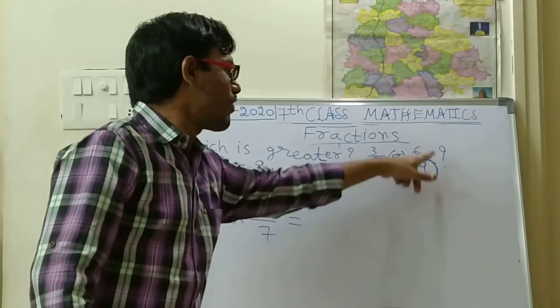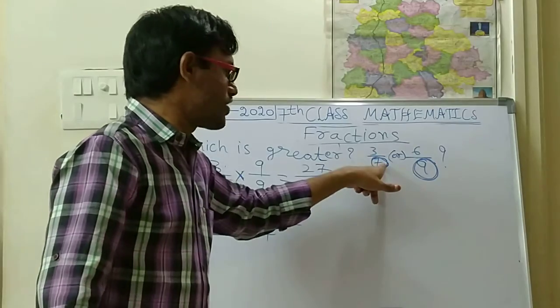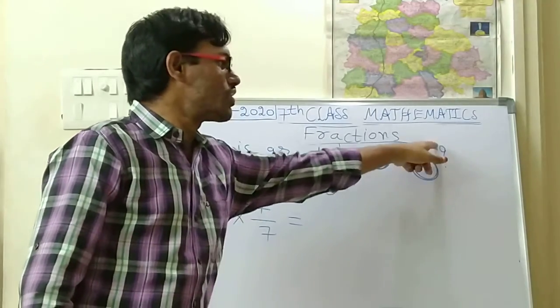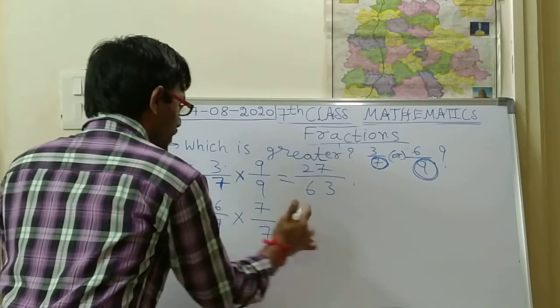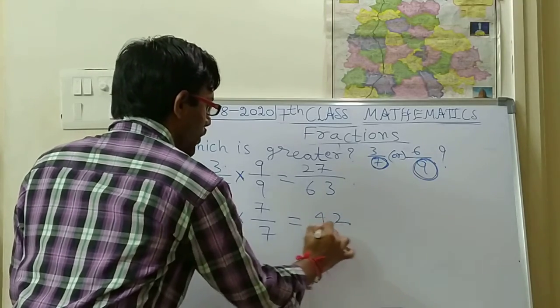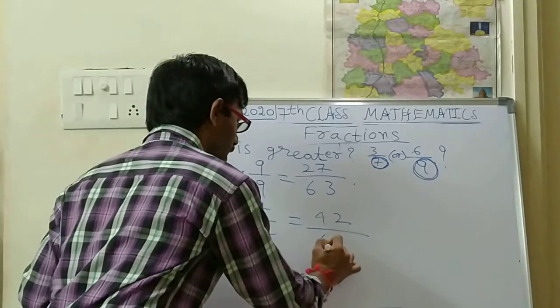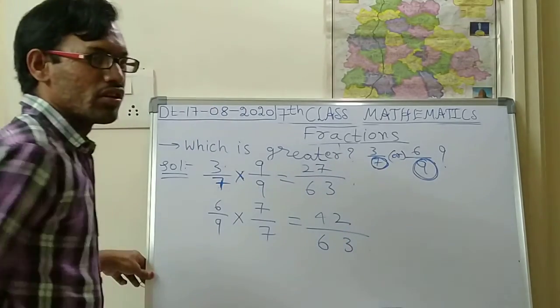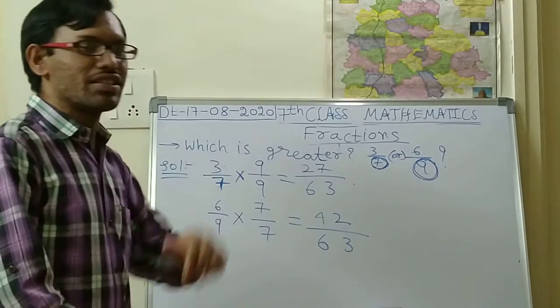For the second fraction, you should multiply with the first denominator on both sides, numerator and denominator. So 6 sevens: 7 sixes are 42. And 9 sevens: 9 sevens are 63. So this is 27 by 63, and this is 42 by 63.